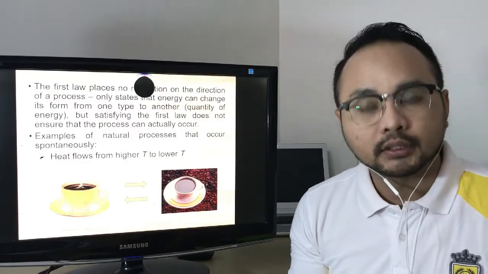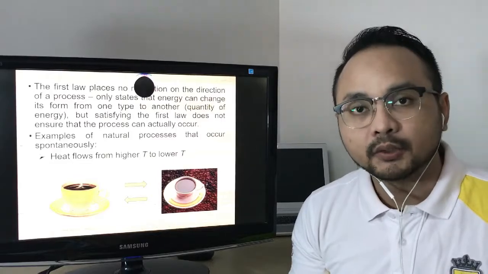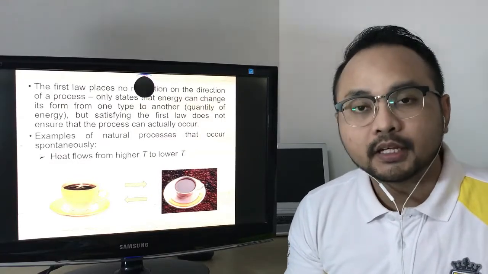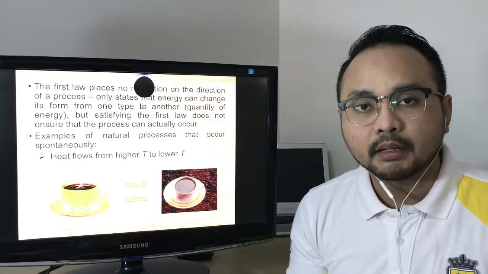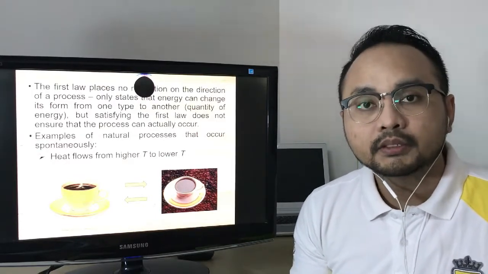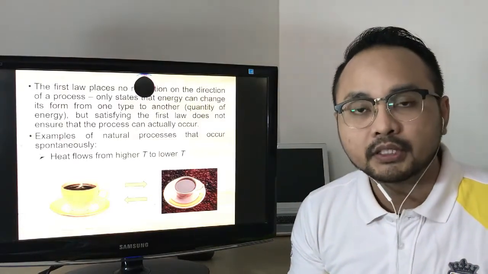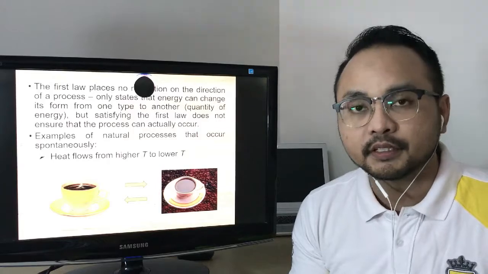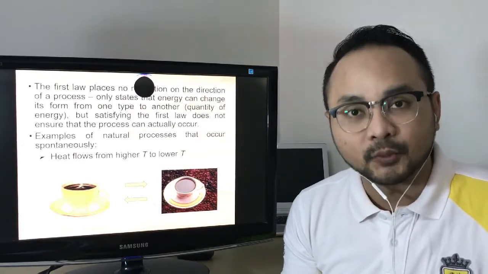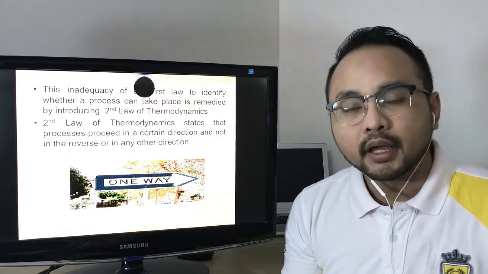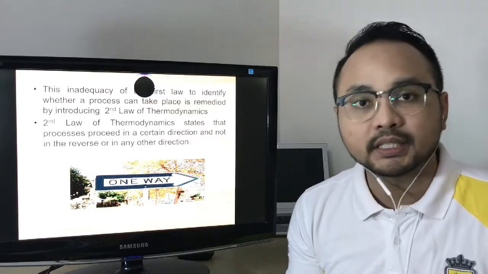We have a cup of hot tea on a table. When we leave it for a long time, that tea will not stay hot anymore because the heat will be transferred from the tea into the surrounding. From this example, we can see that the heat will be transferred into the surrounding spontaneously. But can you imagine the heat that has already been transferred into the surrounding, can it reverse back? Yes, that's a good question, right? So, that is why the first law of thermodynamics alone is not adequate to explain the energy.